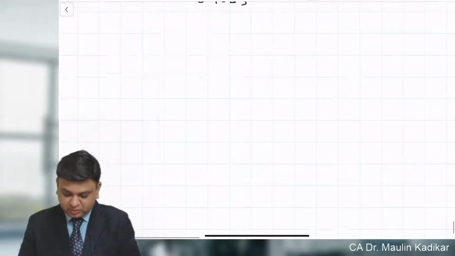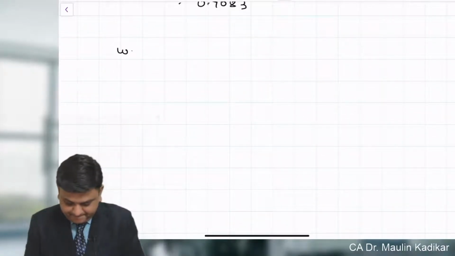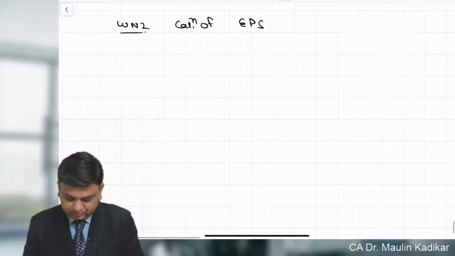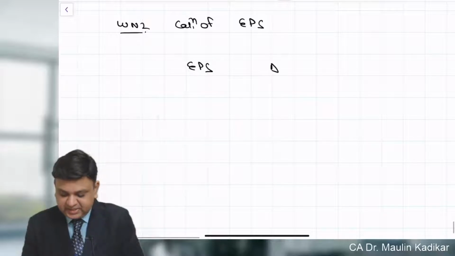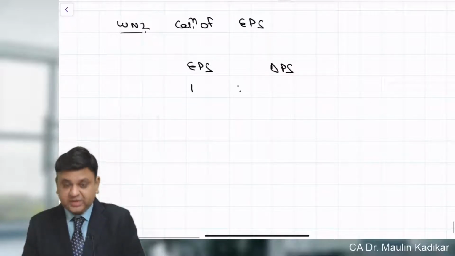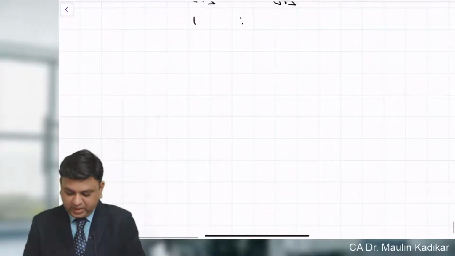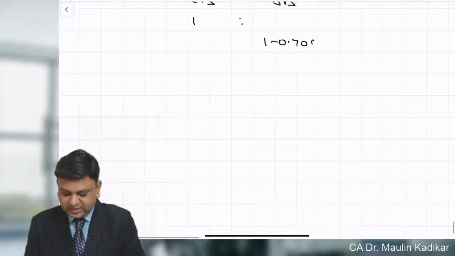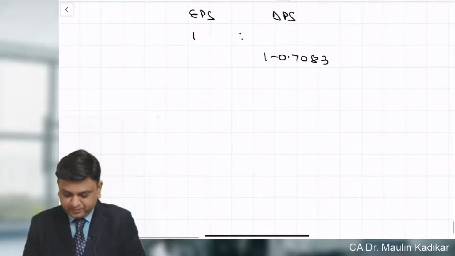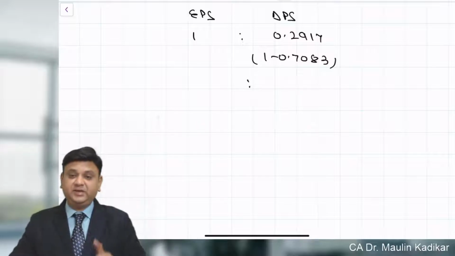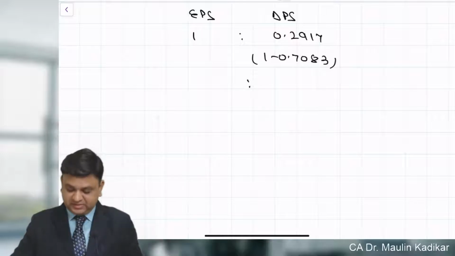So, working note number 2. Calculation of earning per share. So it is EPS and DPS. For every 1 rupee of the earning, dividend per share will be 1 minus 0.7083. So it is 0.2917. So for every 1 rupee of the earning, the dividend per share would be 0.2917.